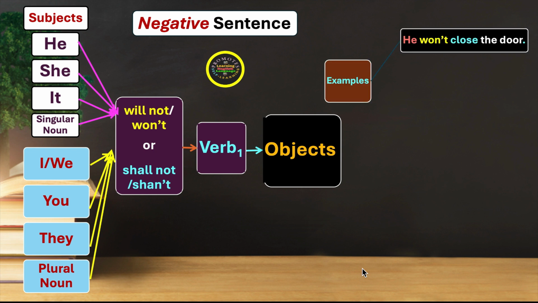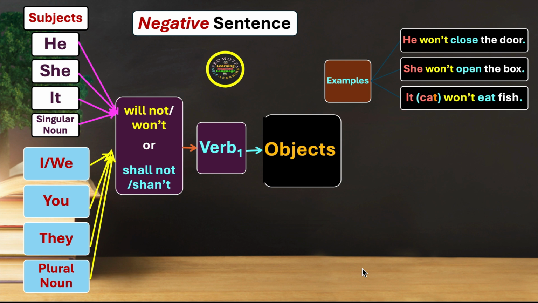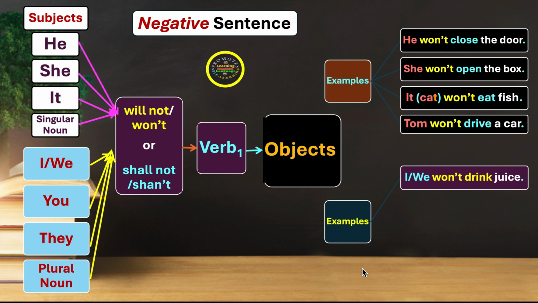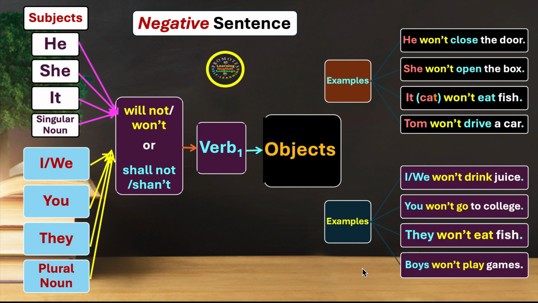He won't close the door. She won't open the box. It, for cat, won't eat fish. Tom won't drive a car. We have some more examples. I or we won't drink juice. You won't go to college. They won't eat fish. Boys won't play games. We move on to the next.